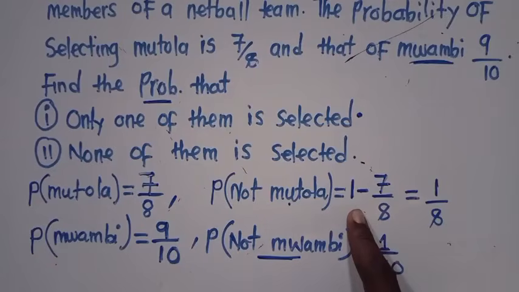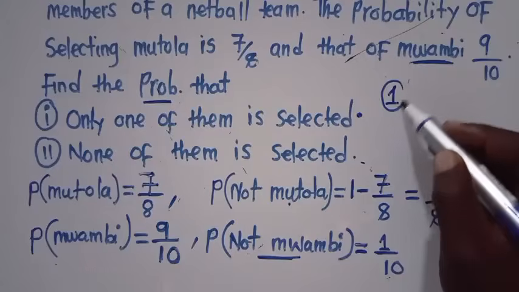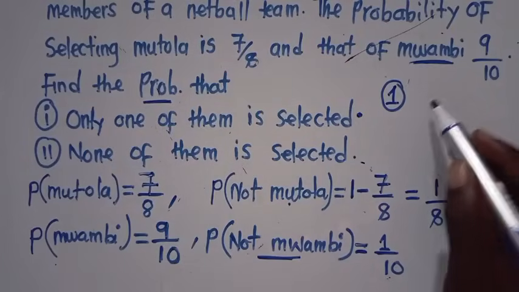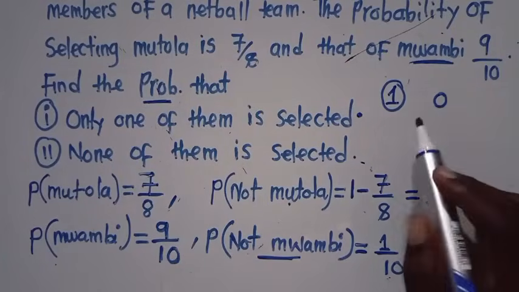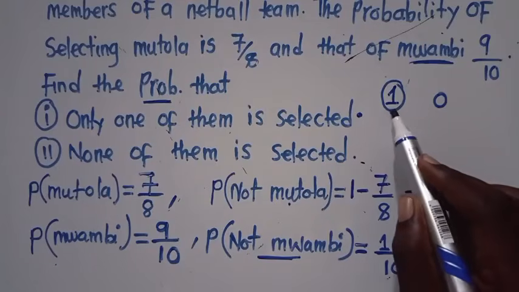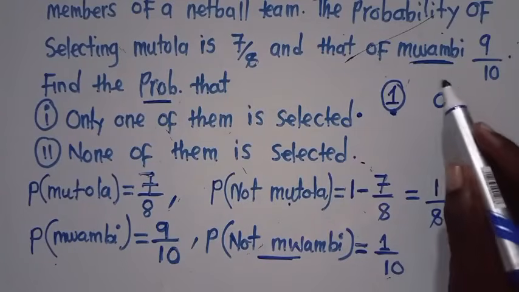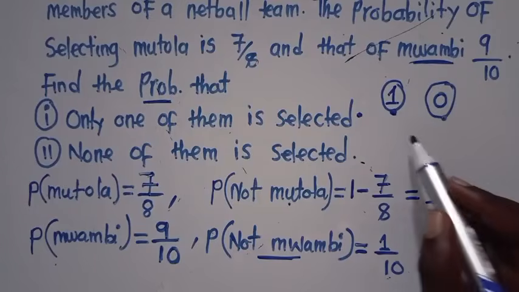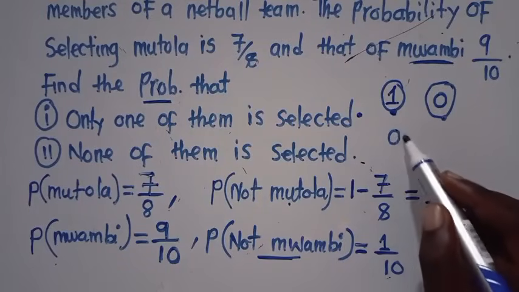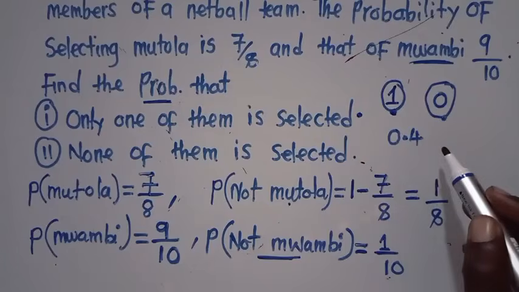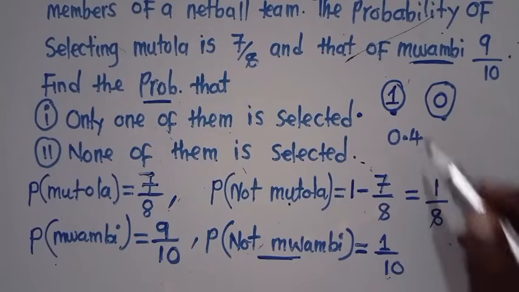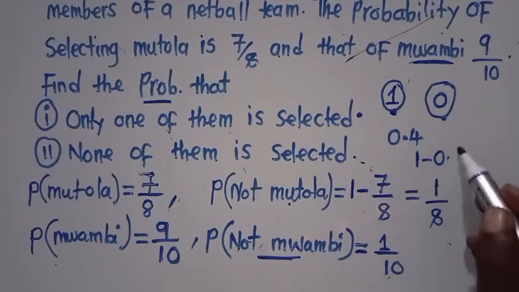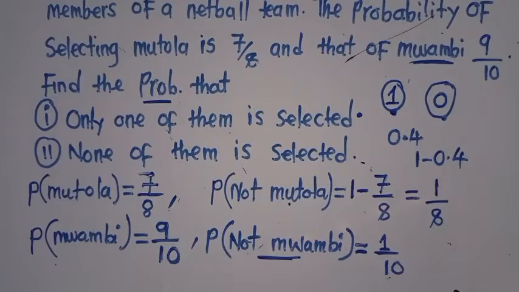This one is the total probability. Probability is the likelihood of events happening. The probability of an event happening is 1. This is what I was explaining. The probability of an event not happening is 0. So if I give you the probability of going to school is 0.4, then I tell you to find the probability of not going to school, you say 1 minus 0.4. This is what we get to do.